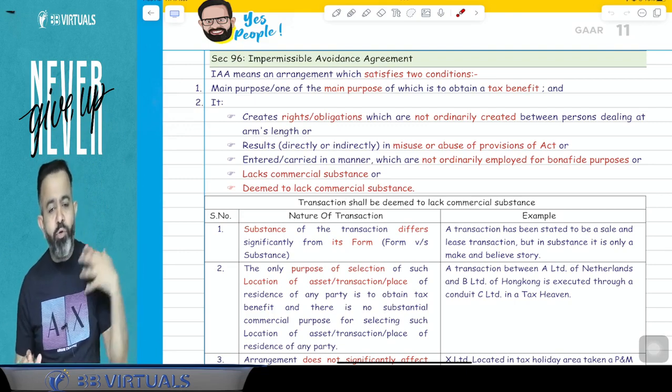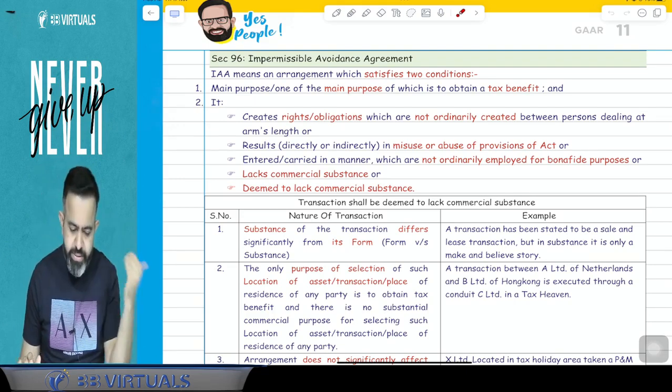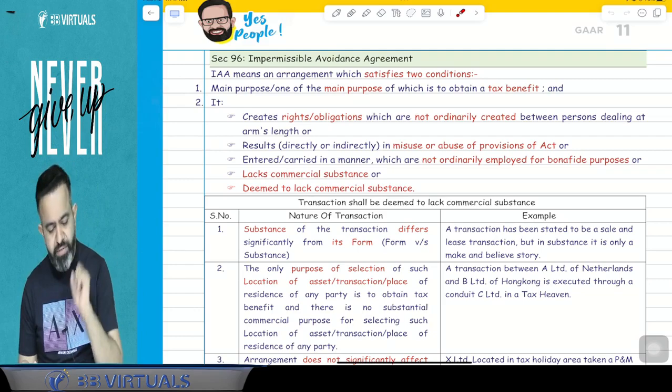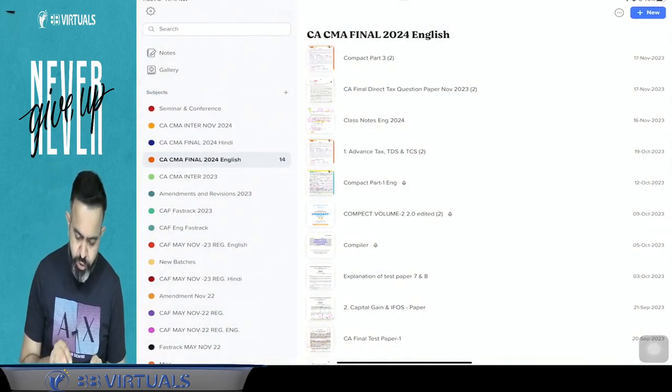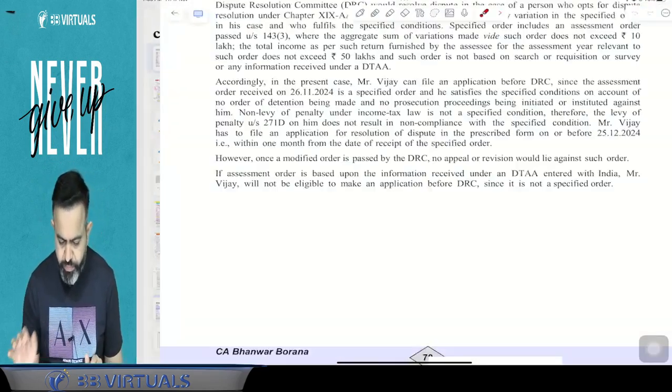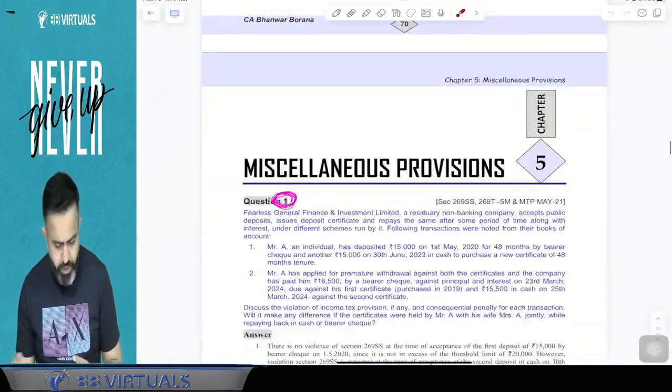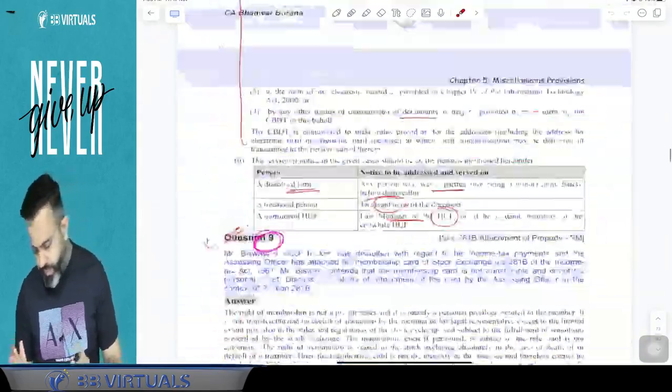Now we will discuss what we mean by lack of commercial substance. We will discuss certain examples, but we will discuss after the break. But before the break, we will check certain questions from your compiler. Just check the question from your compiler. The topic name is GAAR. That is the 11th topic.